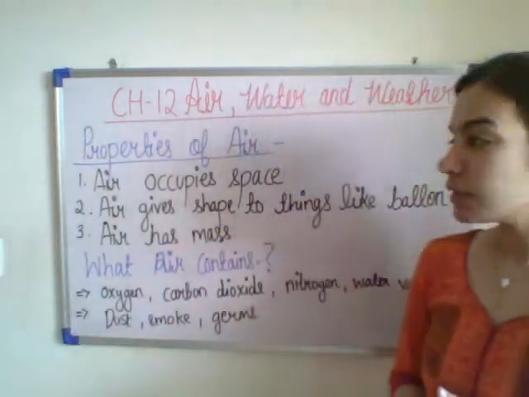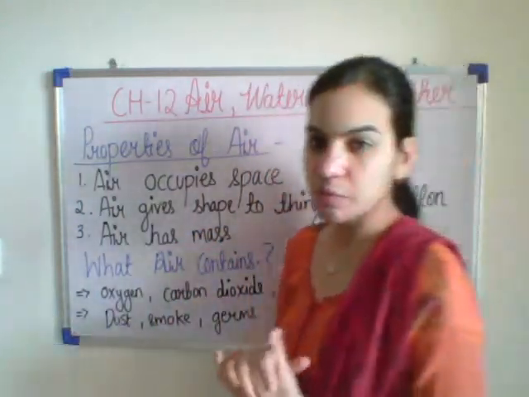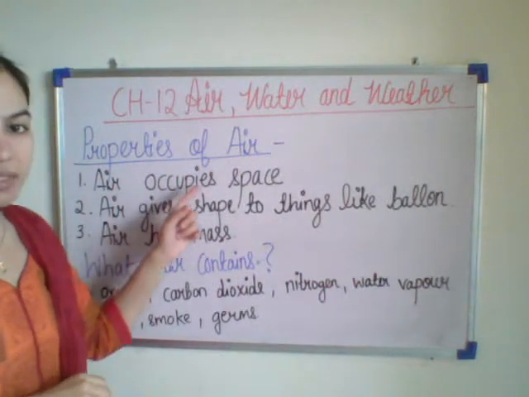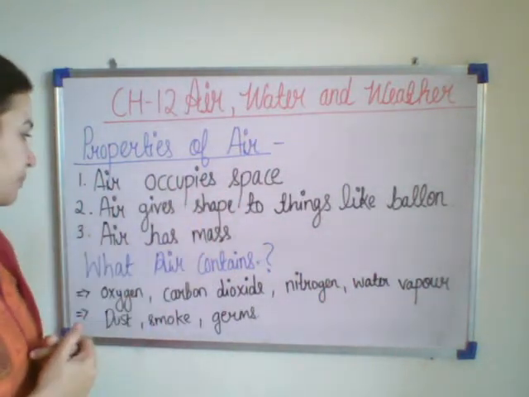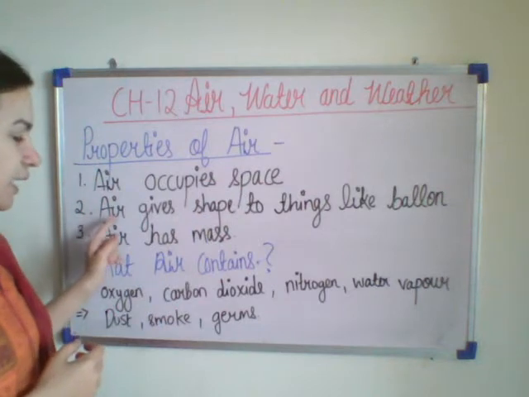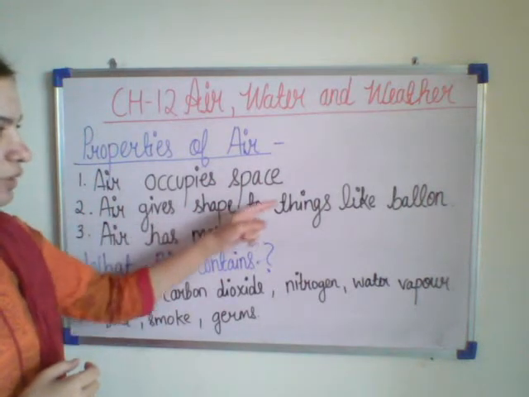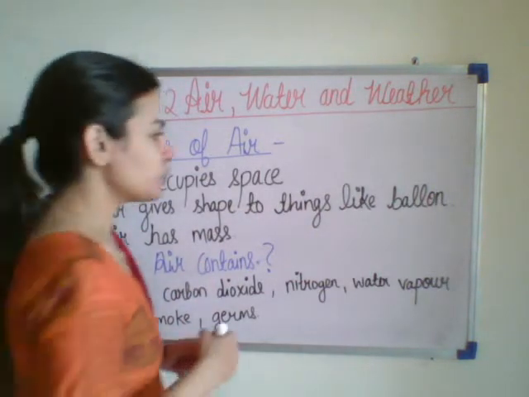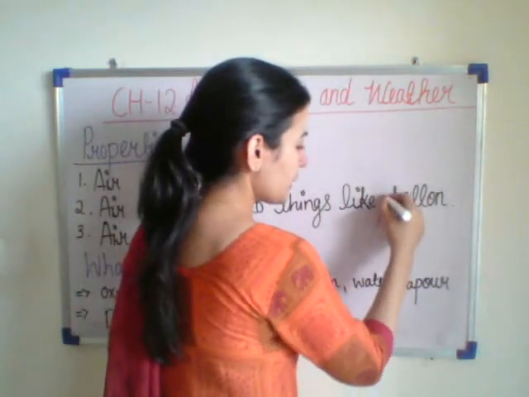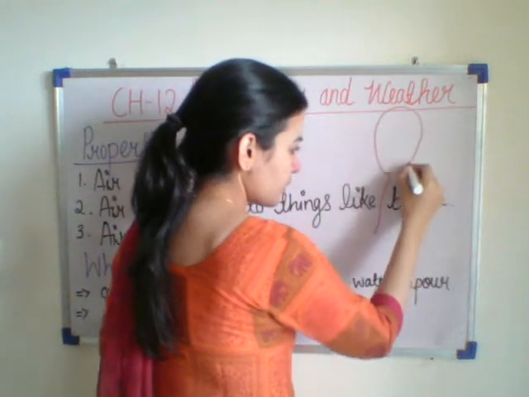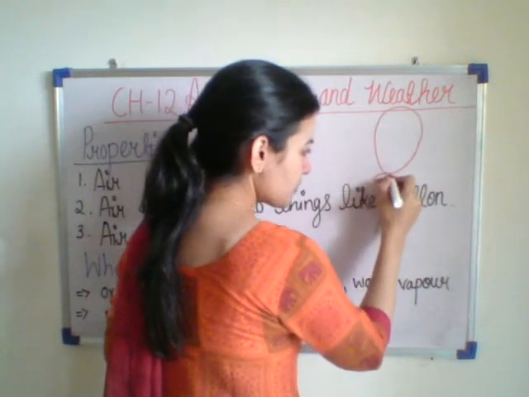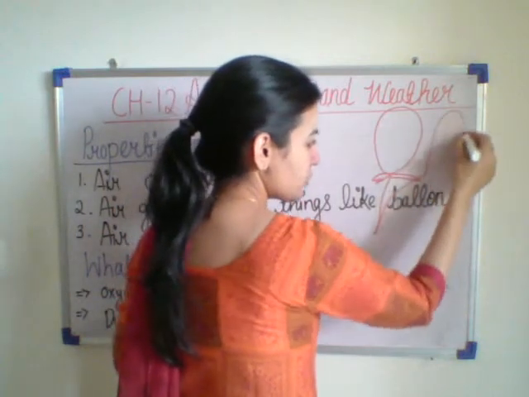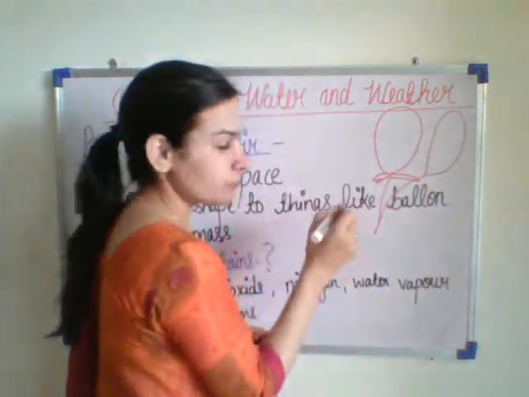Now let us study the properties of air. What are the properties of air? Air occupies space. Second, air gives shape to things like a balloon. The balloon that students used to blow at a birthday party, the shape of the balloon is because of the air. The air gives shape to a balloon.